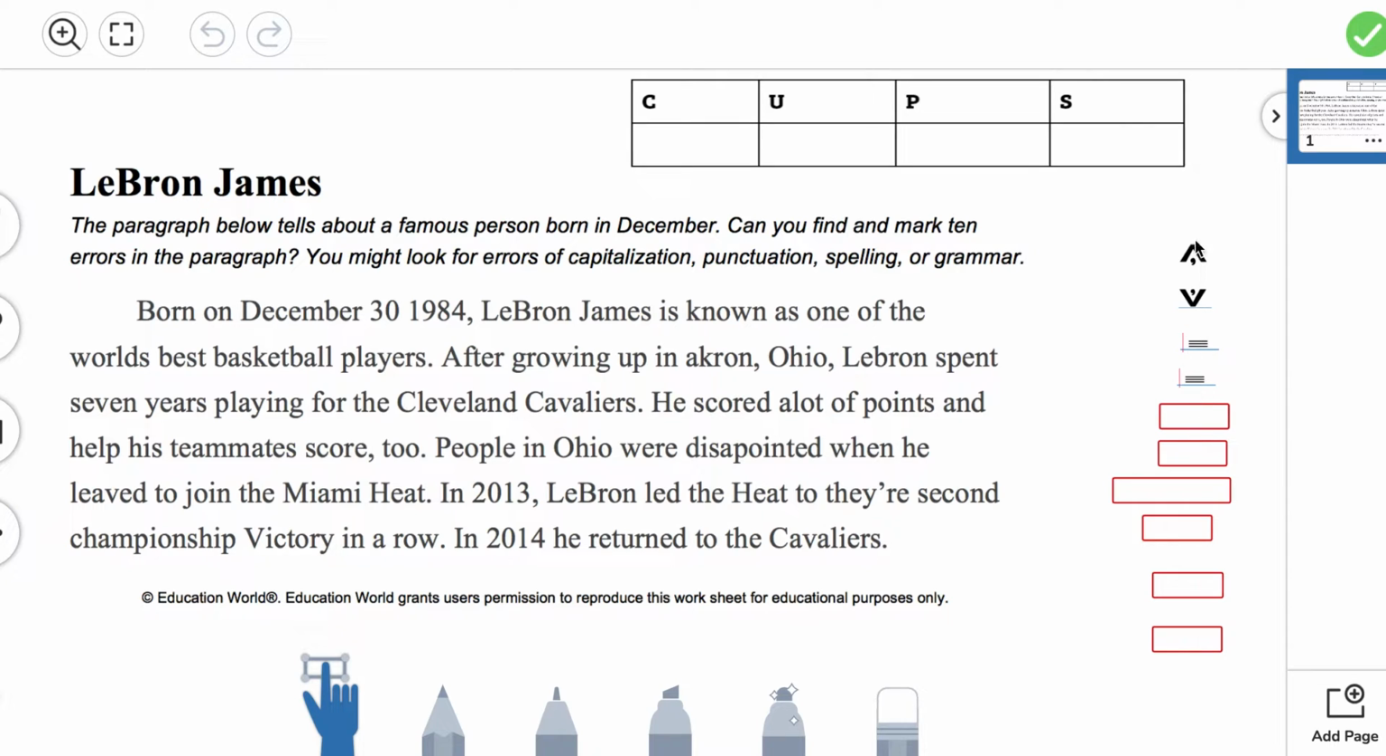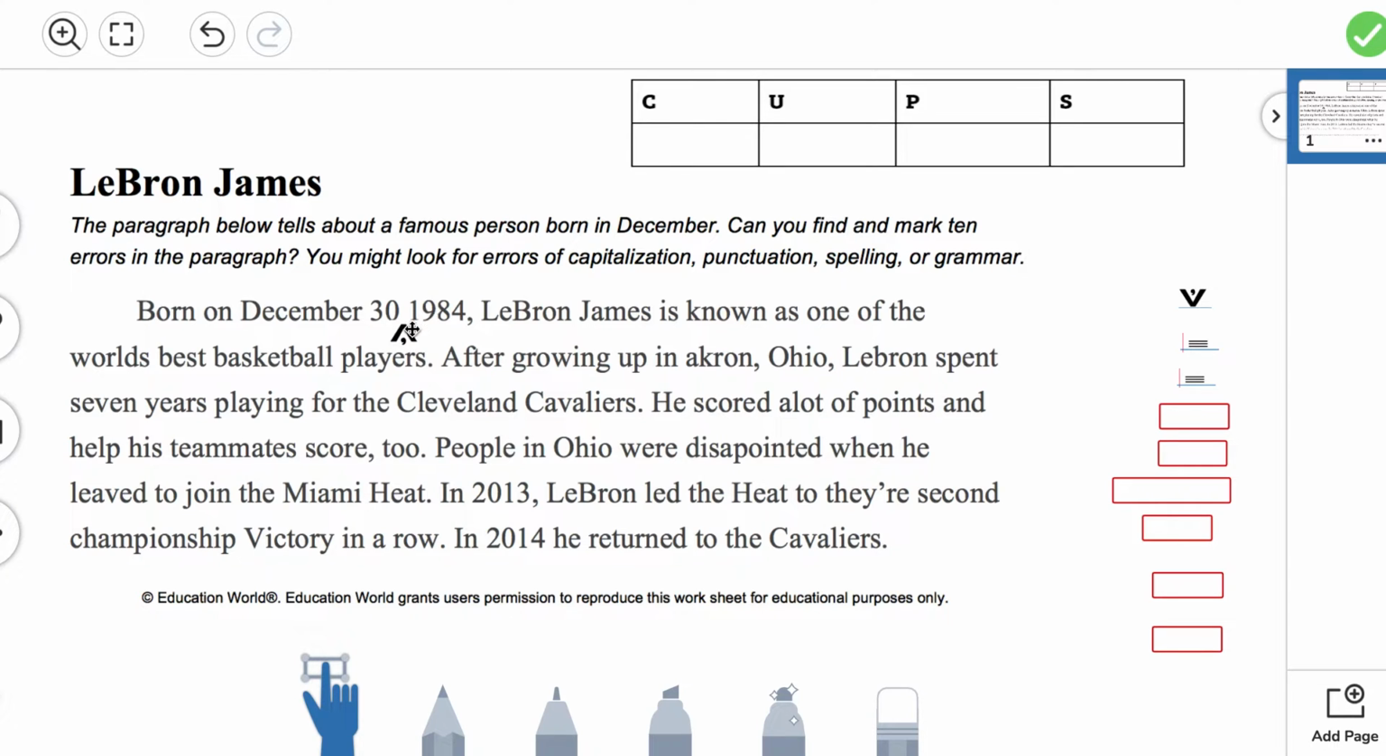Over here, we have some editing marks to help us out. So let's look at the first sentence. The first error that I see and that you should correct with me is the date. December 30th, 1984, there should be a comma after the number 30. That's the way dates are written. So we're going to move this. This has a comma, and we're going to insert it right there. So follow along with me. When I do, you do. So at this time, move the comma after 30.